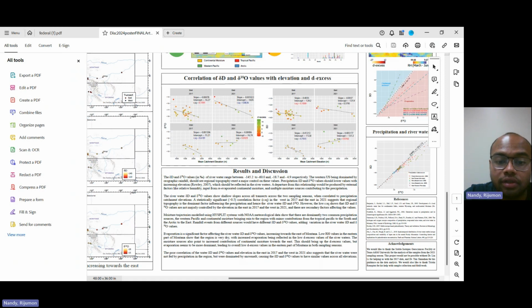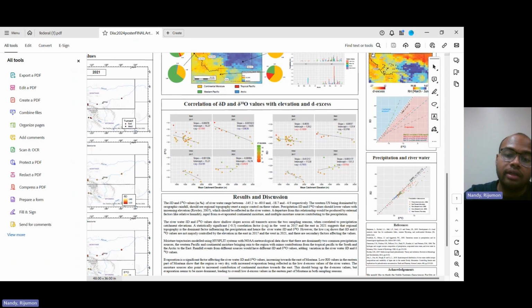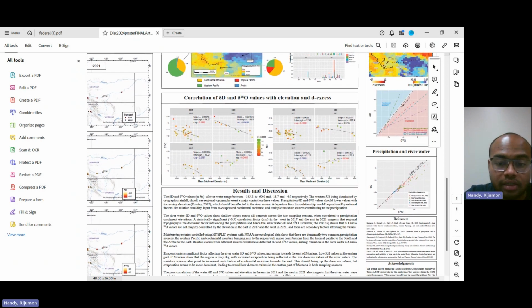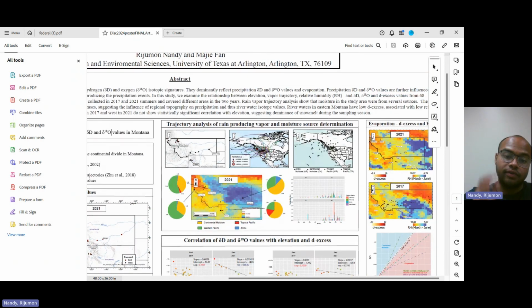The only place where there is consistently good correlation for both the del D and del 18 values is the Western Transect in 2017. The same cannot be said for the other transects, even though the Eastern Transect in 2021 had a good del 18 correlation, the del D correlation was very different. This suggests that there should be other factors at play, which is driving the major control away from elevation towards other factors for these values.